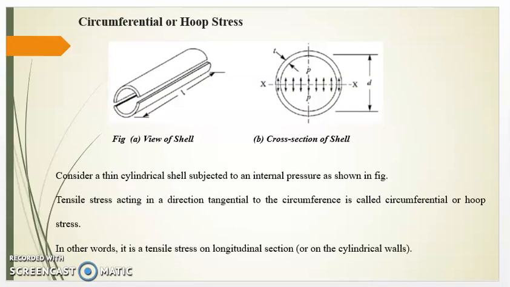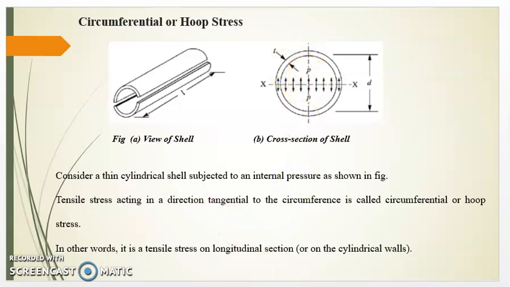Now we will see circumferential or hoop stress. This is the diagram. Consider a thin cylindrical shell subjected to an internal pressure as shown in figure. This is the pressure P. This is the diameter D, inside diameter D of the pressure vessel. This is the thickness of the pressure vessel.